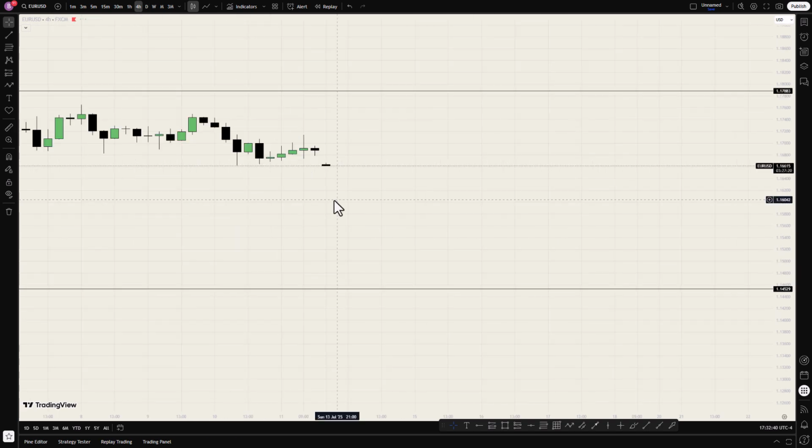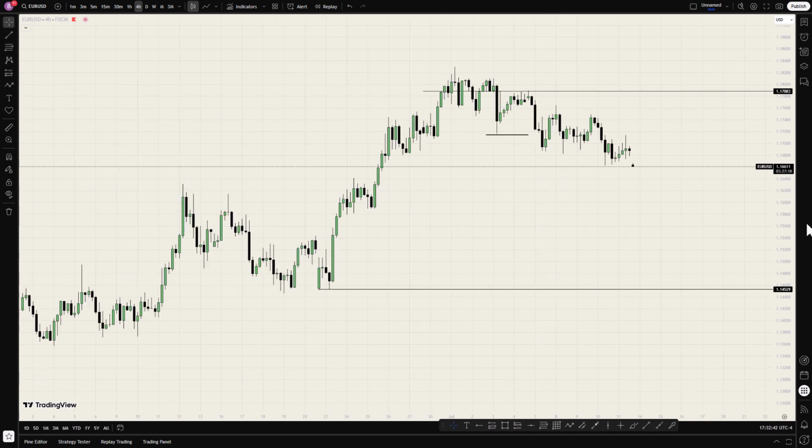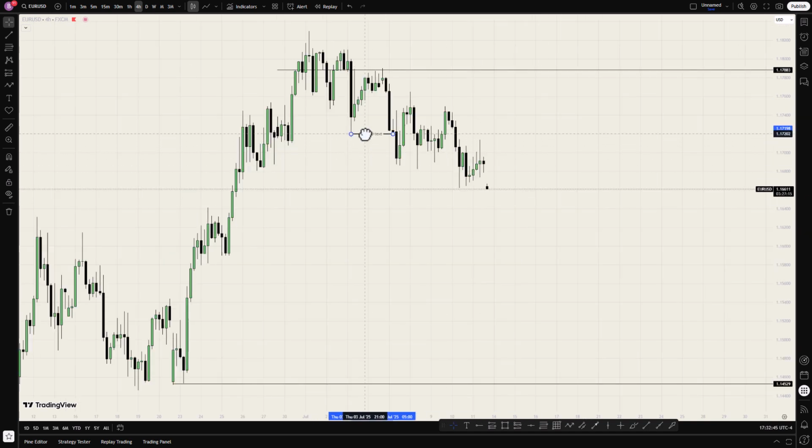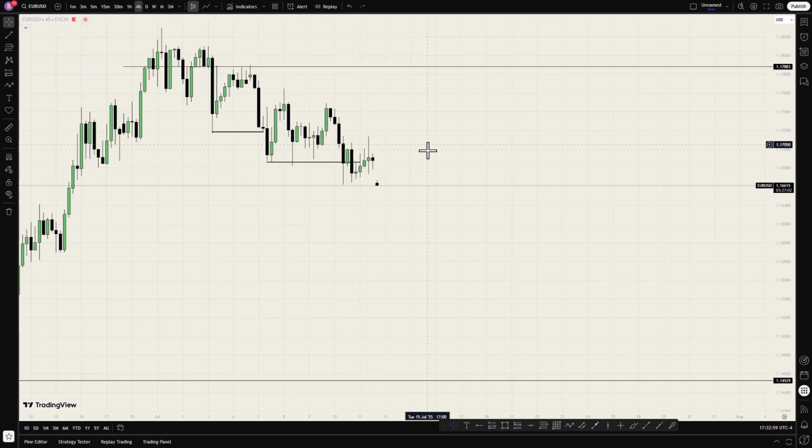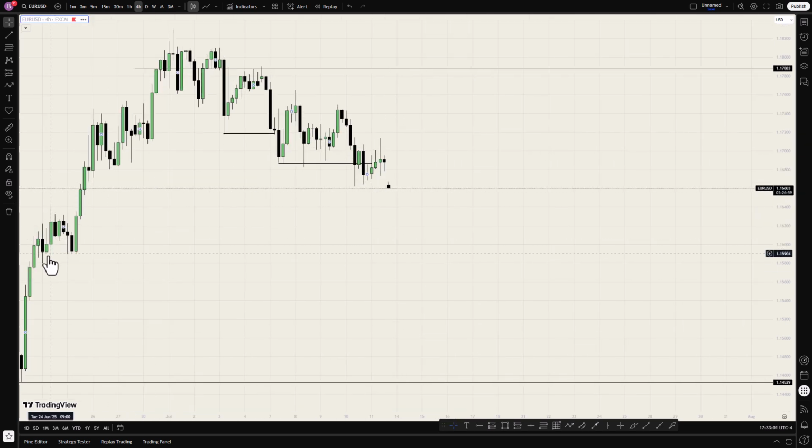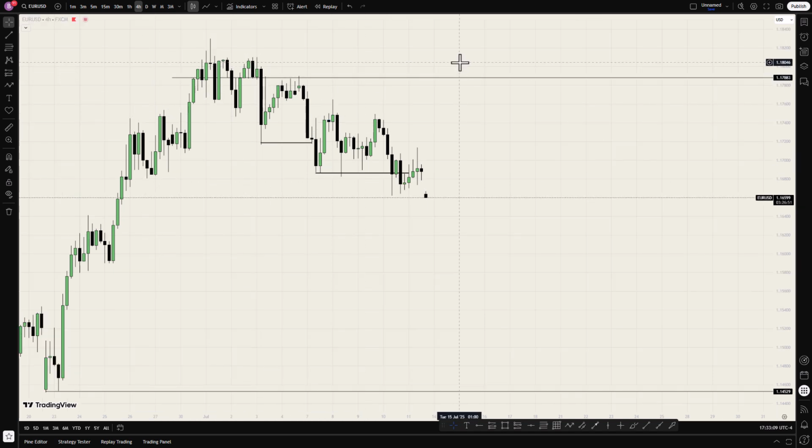So on the 4 hours time frame, the structure is clear. We have this break of structure again. I also have another break of structure here. So what I want to see is price coming into this level because we are strongly in a bearish move. So this is what we have on Euro.